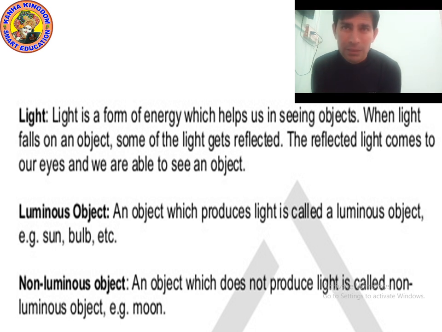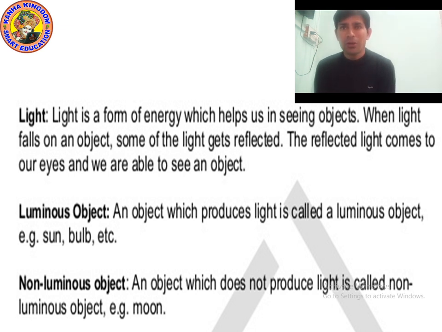What are luminous objects? An object which produces light is called a luminous object. And what are non-luminous objects? Objects which do not produce light are called non-luminous objects.